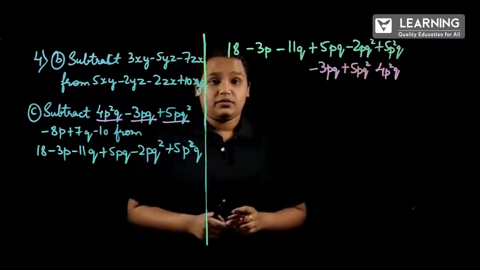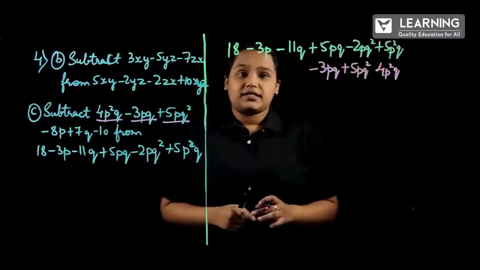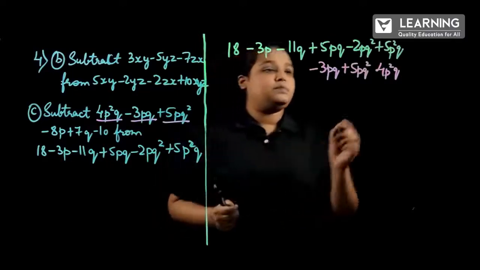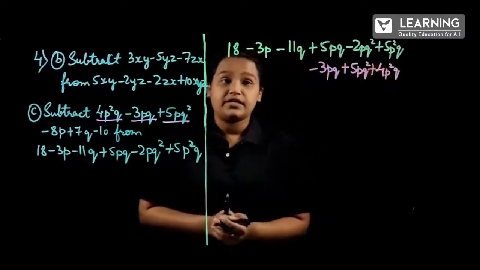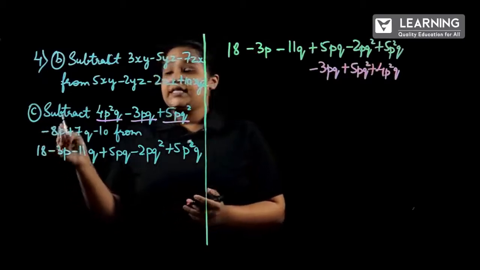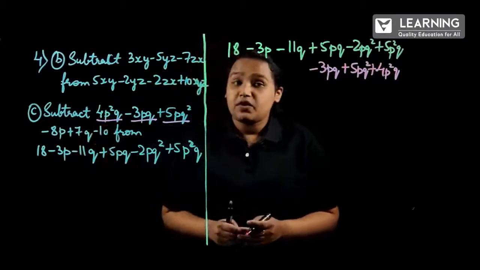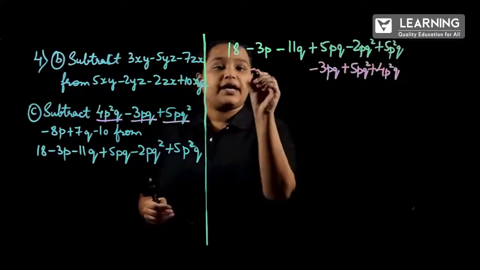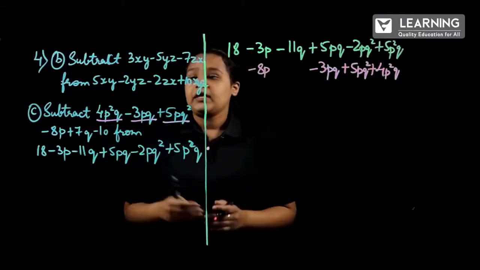In the first term, we do not have any sign, plus or minus. If nothing is there, that means what? Yes, it is plus. So, plus 4p square q I have written. And let us see the next term. Next term is minus 8p. The like term of minus 8p will be minus 3p. So, I will be writing it below: minus 3p, minus 8p.